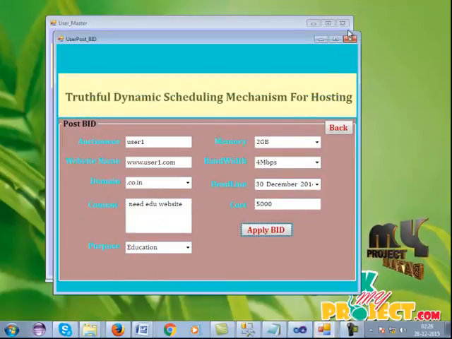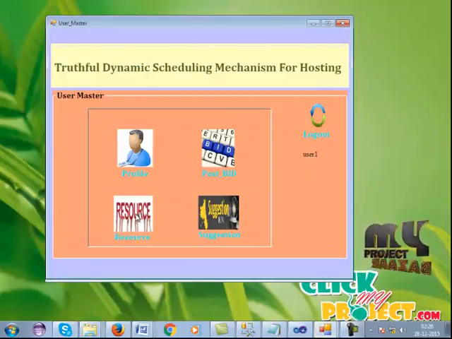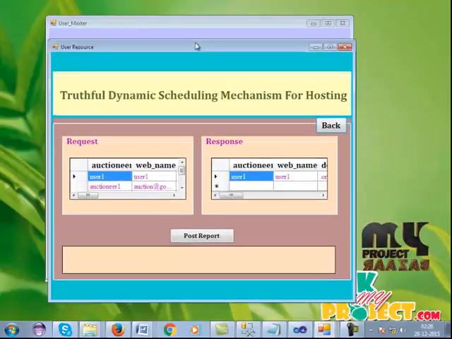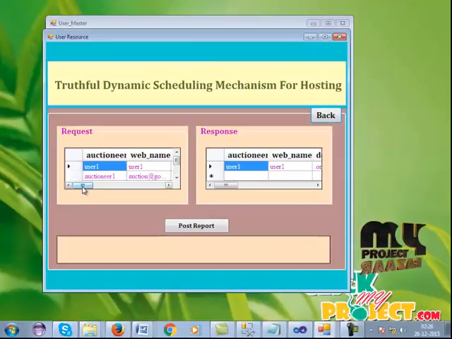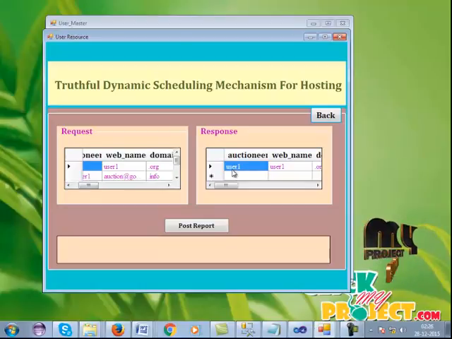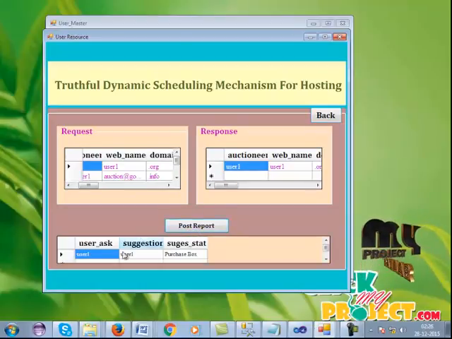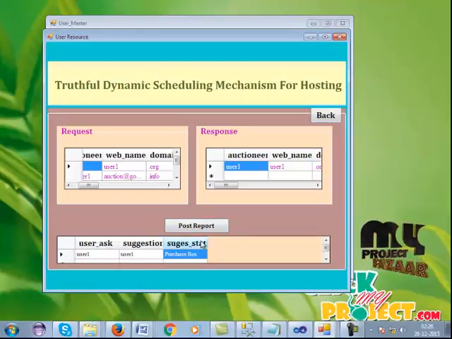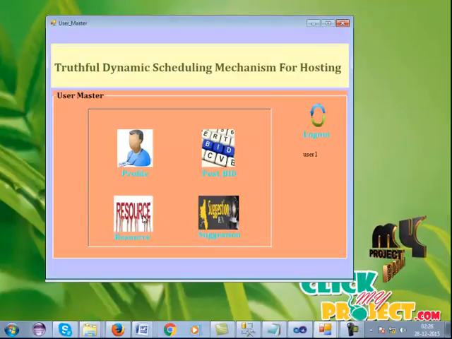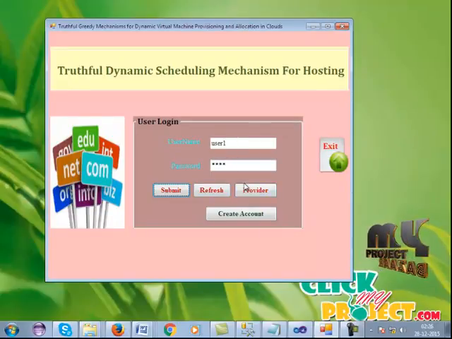And then the resource column contains the list of bid processes and the list of request processes. Here lots of request processes are available. The responses are available here too. Under post responses, the requests sent to the bid process get some suggestions, including suggestions for purchasing options. These two processes then run to the provider status. Now I am going to log out and refresh, and then log in